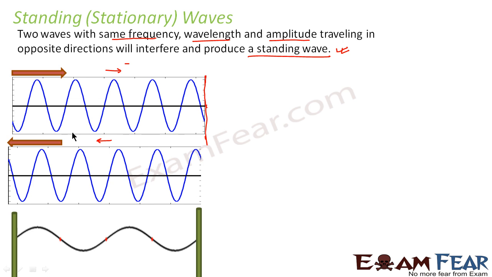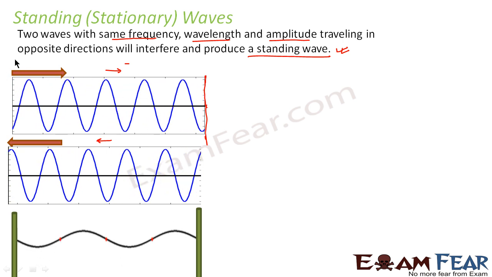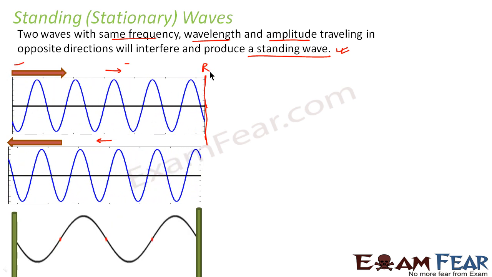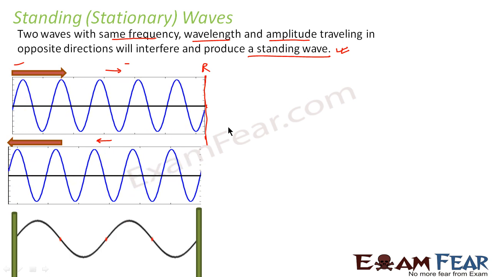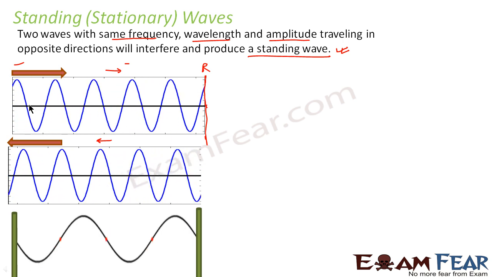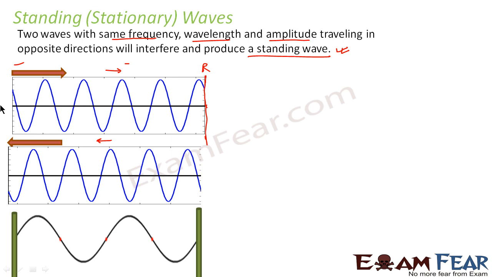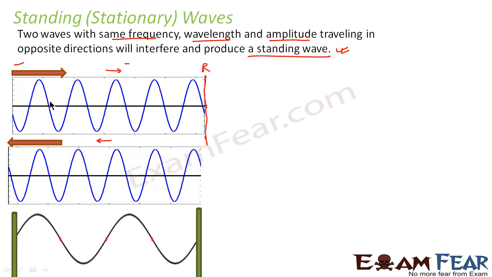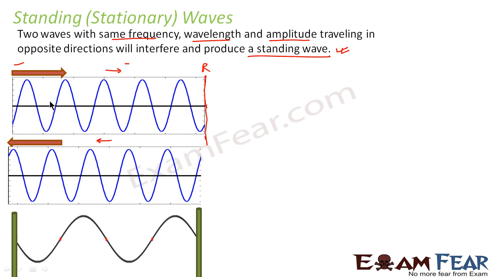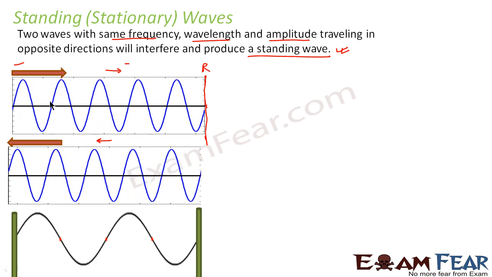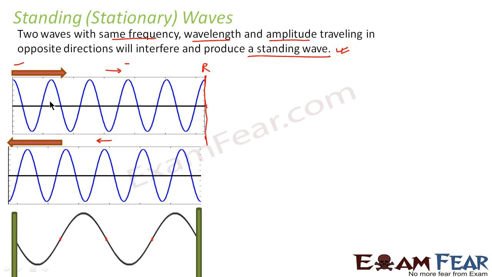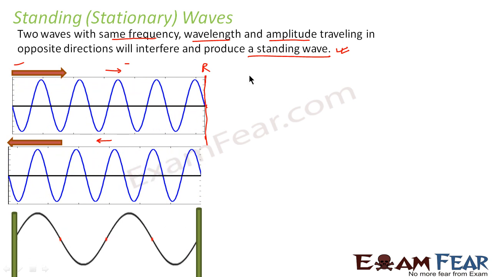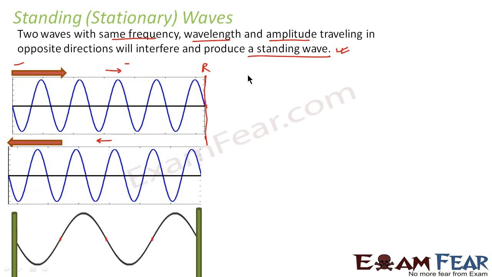The incident wave is continuously coming from left to right, and after getting reflected, the reflected wave will keep traveling from right to left. So at any instant of time, there will be two waves, one going towards the right and the other going towards the left. These two waves will overlap and form a standing wave, right? Now let us look at it mathematically.